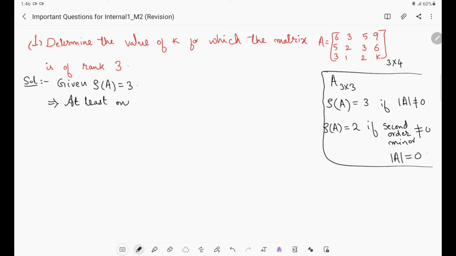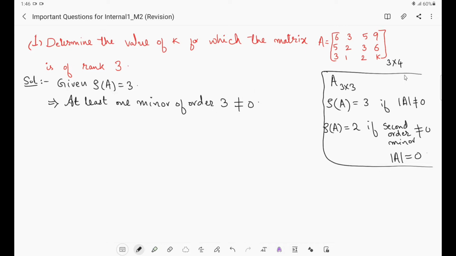at least one minor of order 3 should be not equal to 0. Rank will be 3 for this matrix if at least one minor of order 3 should be non-zero, and all the minors of order greater than 3 should be 0. But this condition is enough.